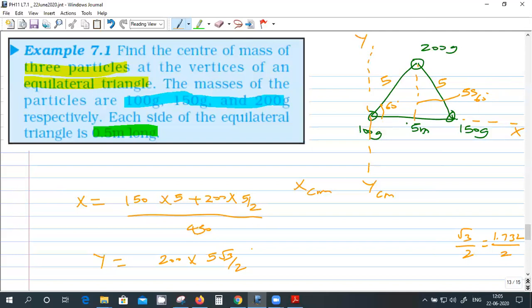So this is how we have to find it. There is no z coordinate because z is always 0, if you assume the triangle is in the xy plane. Assuming that the triangle is in the xy plane, z will be 0.